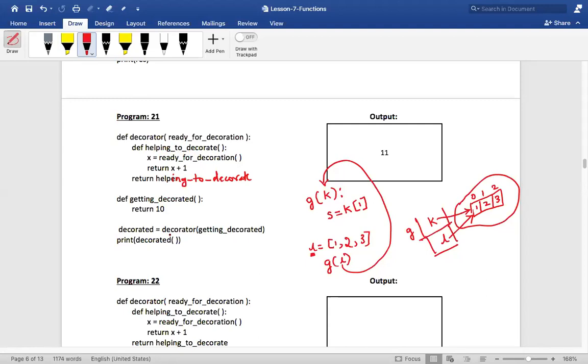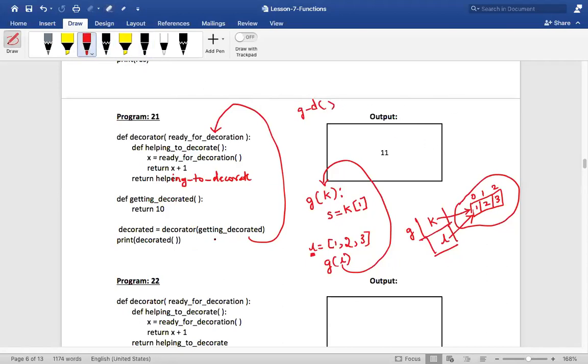So we will call the decorator function, and whom are we passing into this decorator function? We are passing this getting decorated. Now this getting decorated will go and sit in this reference. It means I've given one more reference to this function. There is a function called getting decorated, but I've also given one more name to it, isn't it? What is the name I've given to it? Ready for decoration.